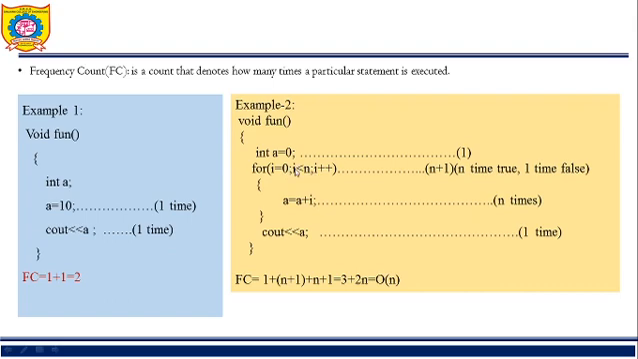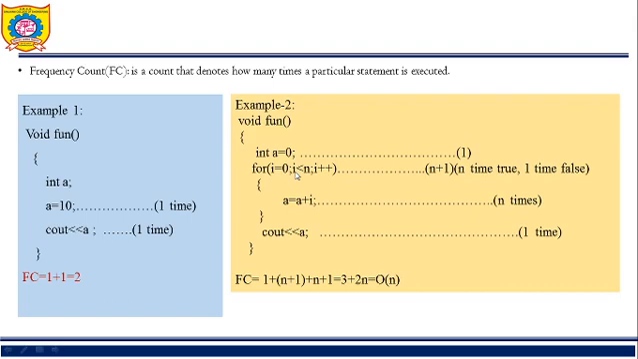How? See here, consider n value is 3, so for i value from 0 to 2, this statement will get executed. Now when i value becomes 3, here the condition is 3 less than 3, the condition is false, but still we are evaluating this for loop. So how many times will this for loop get executed?